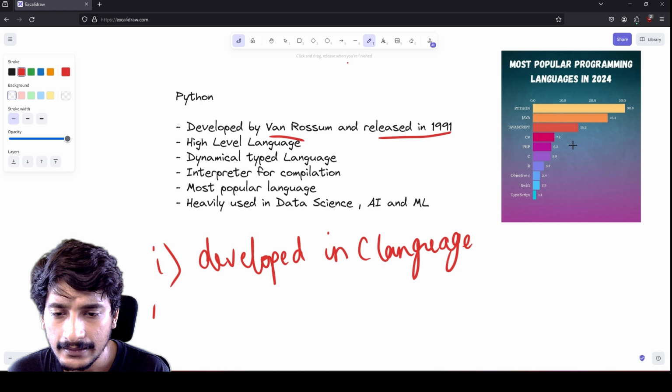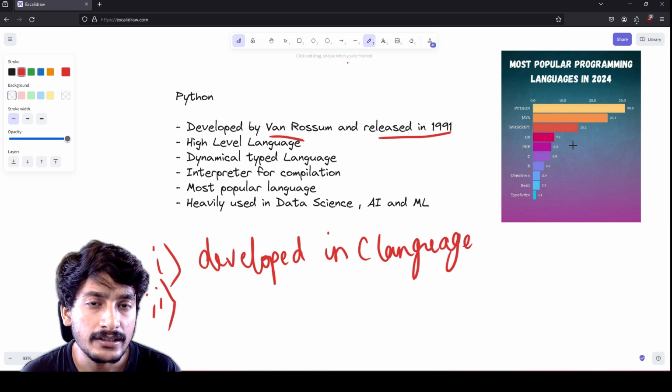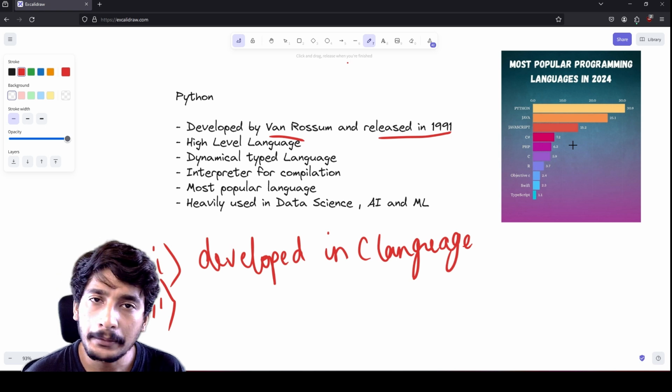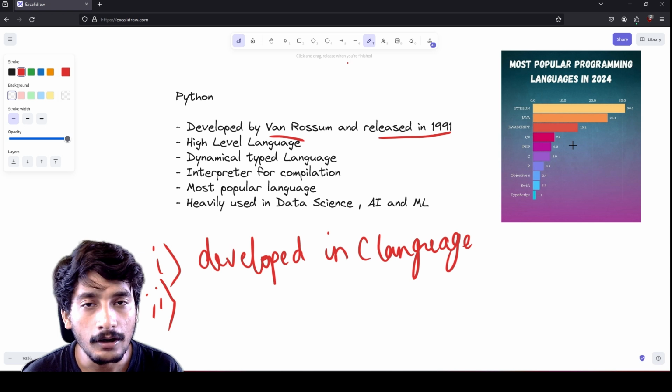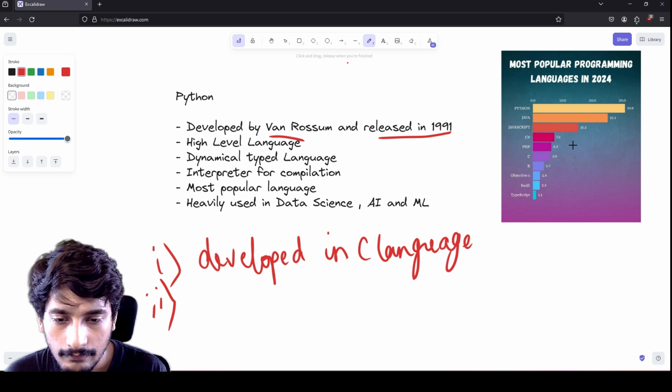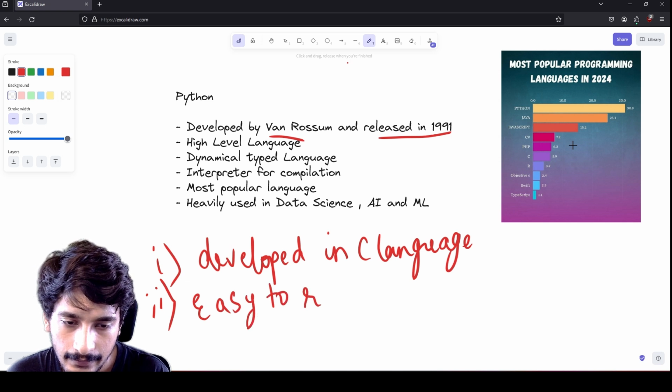Next, Python is a high level language. So what do you mean by high level language? Languages which are easy to read and write. What other languages could be considered as high level languages? Yes, JavaScript, C++, Java, all these languages could be considered as high level languages.